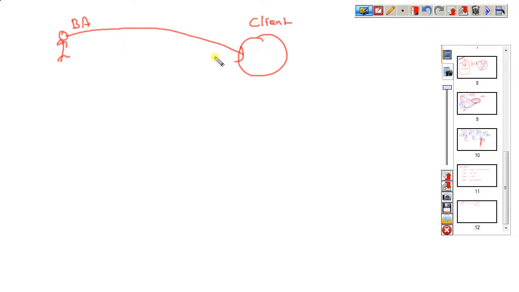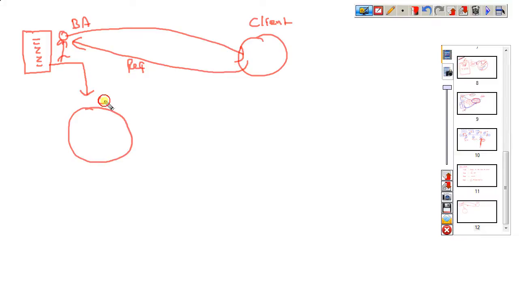Whenever they go to the client place, the business analyst will gather all the requirements, and whatever requirements they gather are placed into one document with the help of some template. They carry these requirements and come to the company environment.